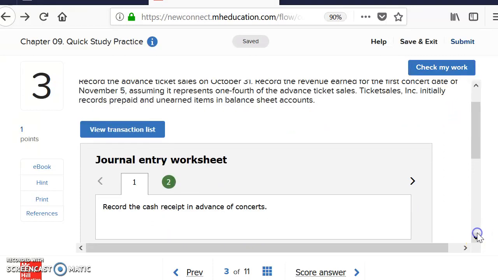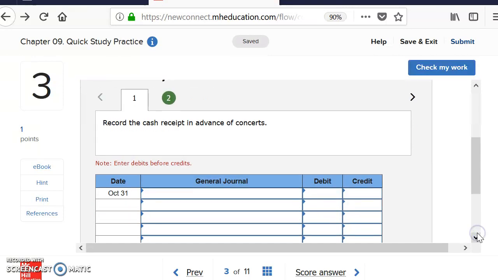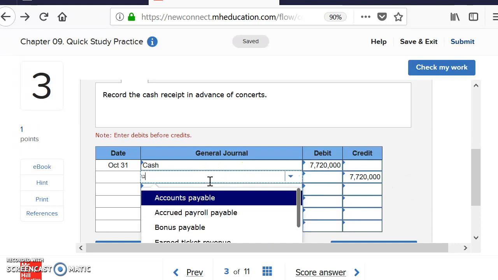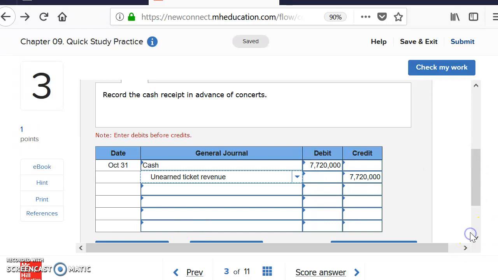So this is a refresher from Chapter 3 when we were doing the adjusting journal entries, specifically the unearned revenue, which is also deferred revenue. The first one asks us to record the cash receipt in advance. So on the date that we receive all of the ticket sales in advance, we're going to debit cash for the $7,720,000, and the credit will be for the exact same amount. And we will credit the unearned ticket revenue account. That's our liability. We'll record it.